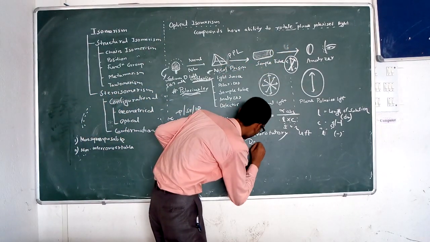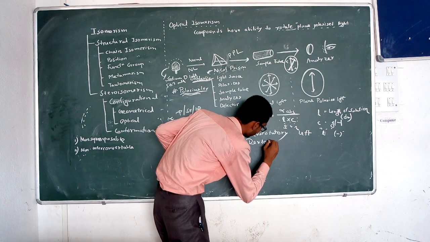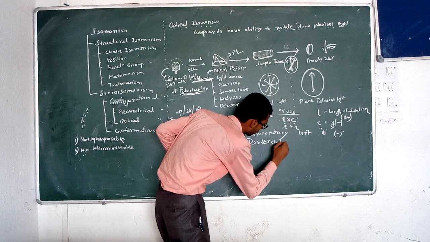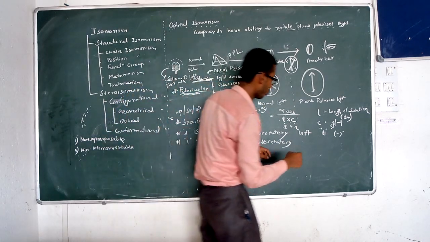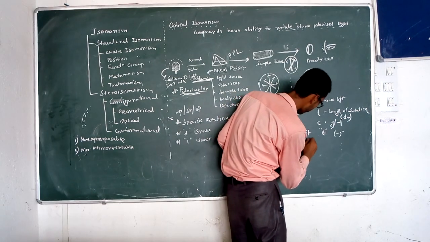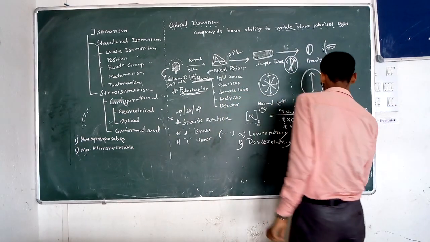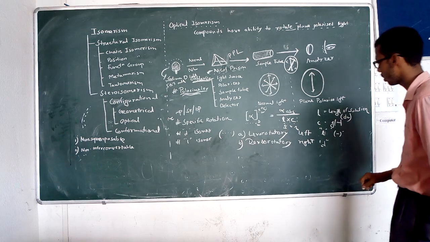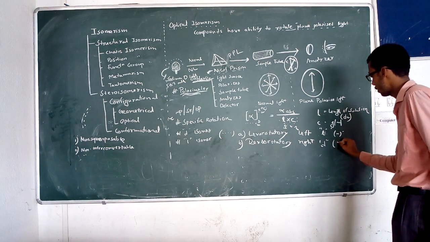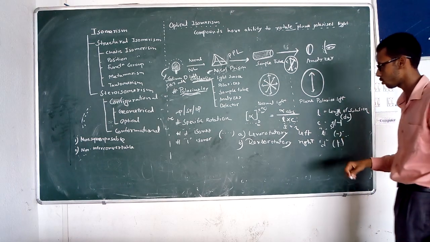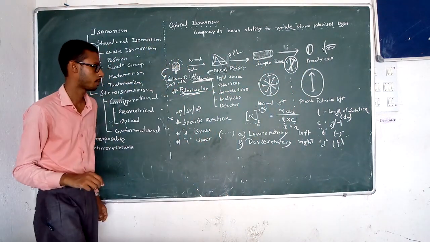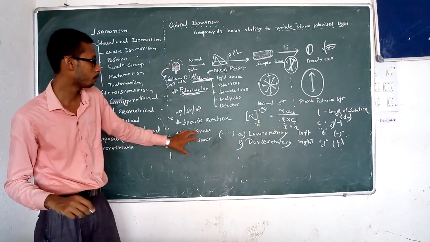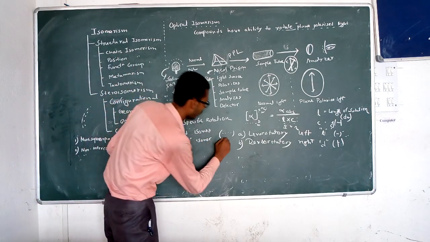So that is the dextrorotatory, the dextro form of the compound, which rotates to the right side. This can be denoted by small d, and is also denoted by the plus sign. Okay, so this is the solid line.